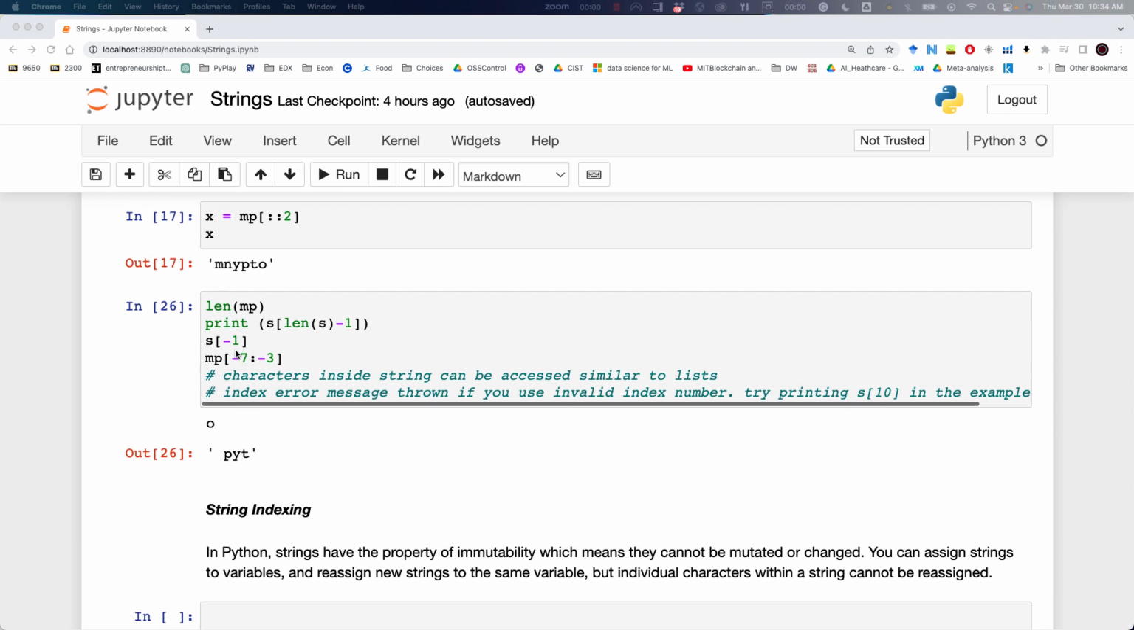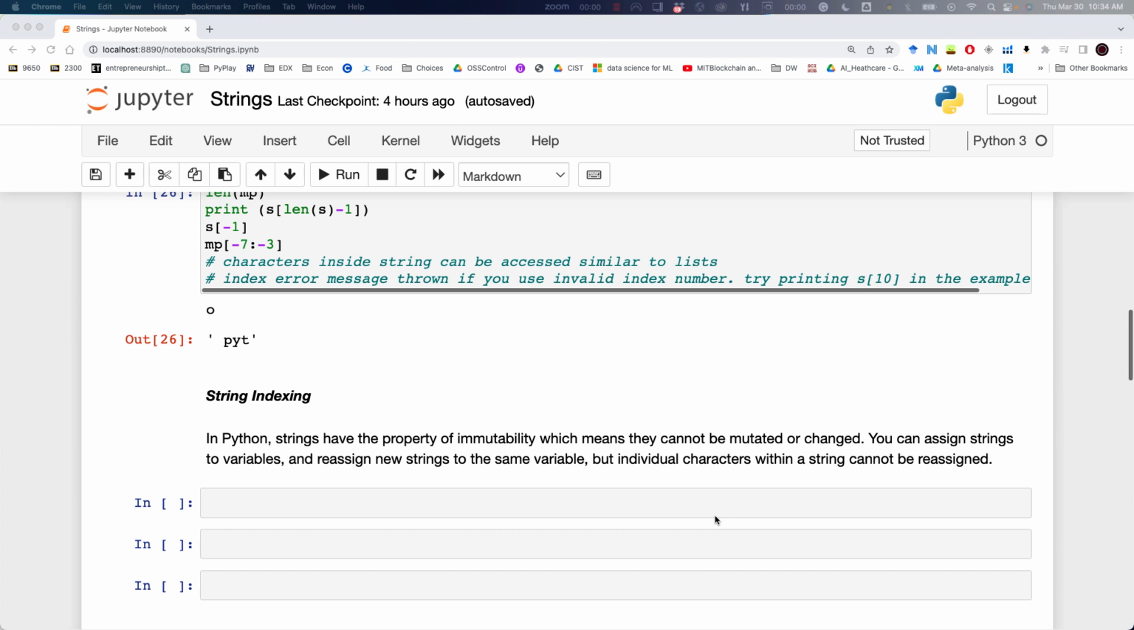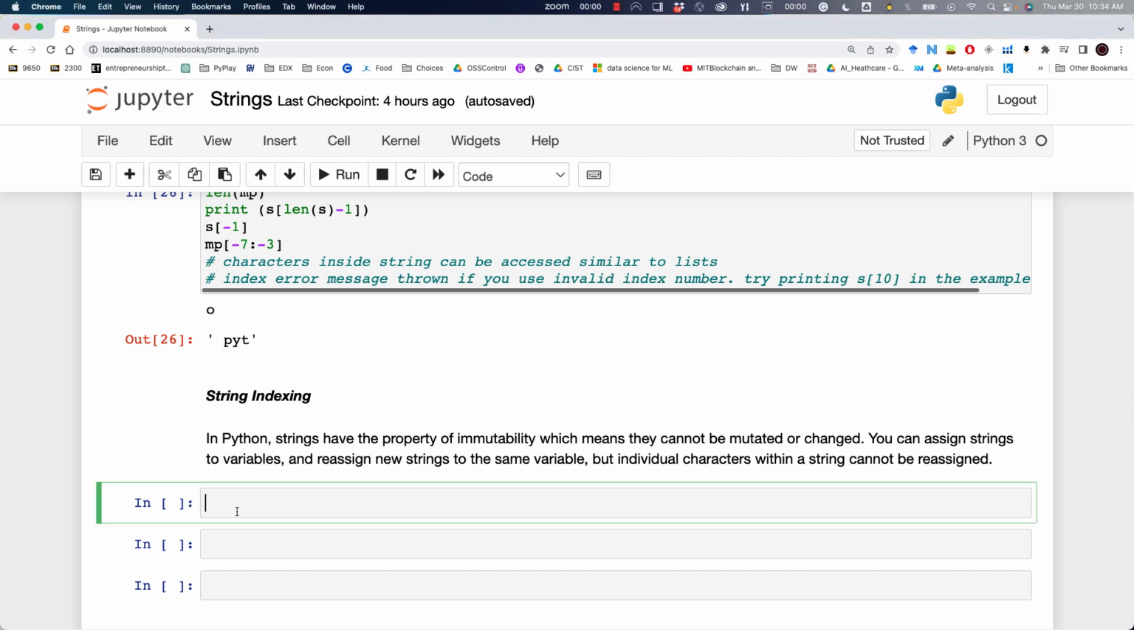Next, I'm going to talk about string indexing in Python. Strings have the property of immutability, so they're similar to tuples, which means once they're created, they cannot be changed or mutated. You can assign strings to a variable and change the value of that variable, but individual characters within a string cannot be changed.